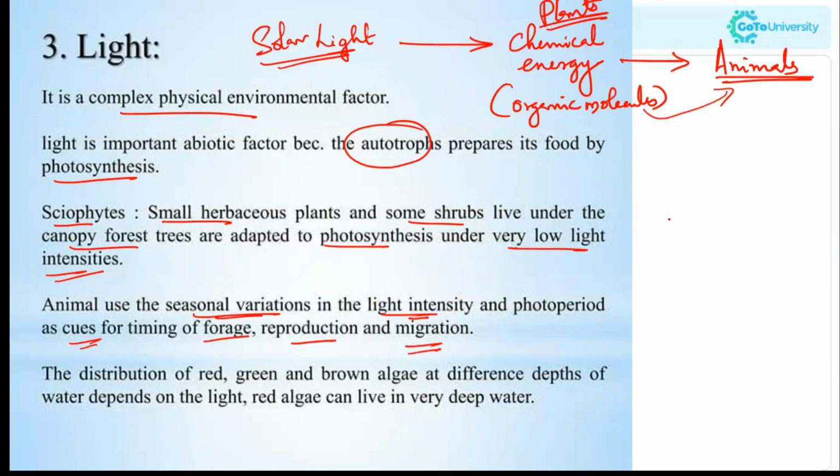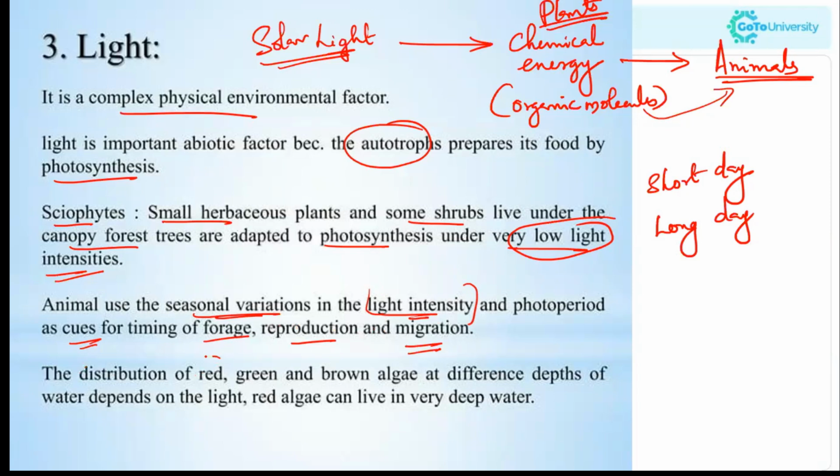So there are plants which need only very low intensity of light, and there are plants which need very high intensity of light. Like we have short day plants and long day plants, depending upon the intensity of light they require. Even the animals depend on the seasonal variations in light intensity and photoperiod for the timing of reproduction, migration, foraging, etc.